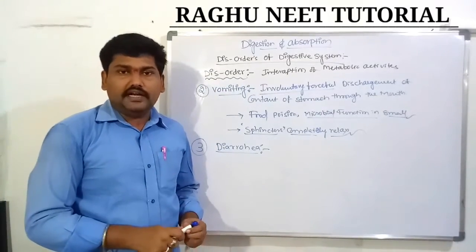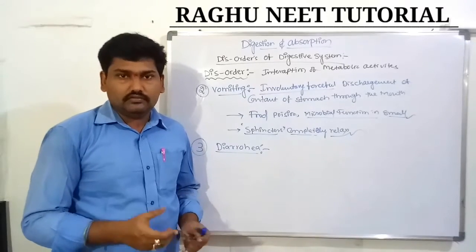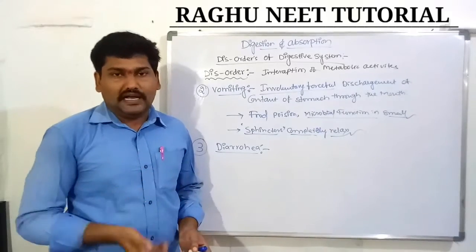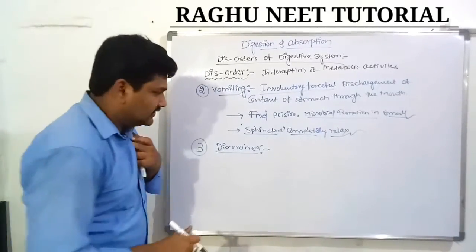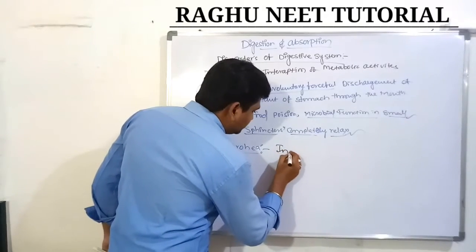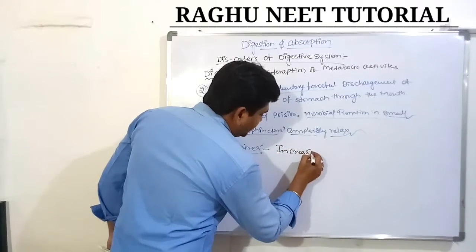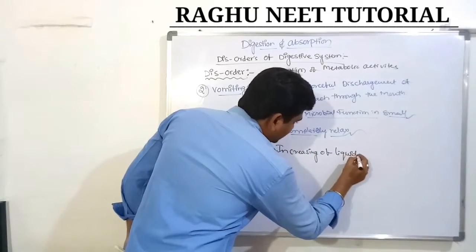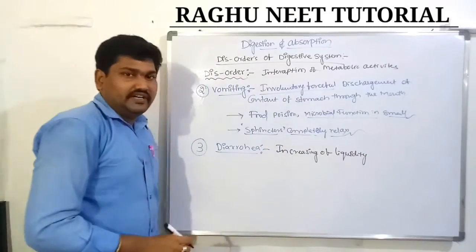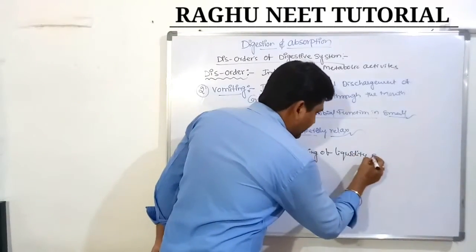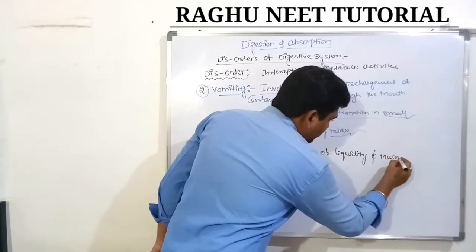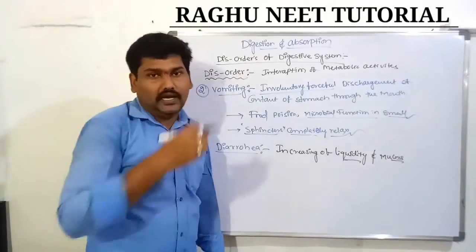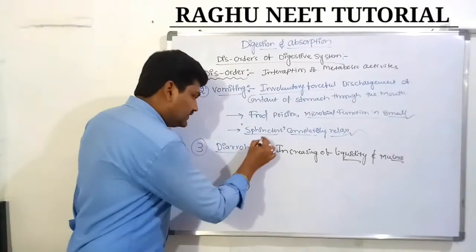The increase of liquidity in fecal material, which passes out through the anus, is known as diarrhea. It is an increase of liquidity, nothing but water, along with mucus. Liquidity and mucus both pass through the anus. That is known as diarrhea.